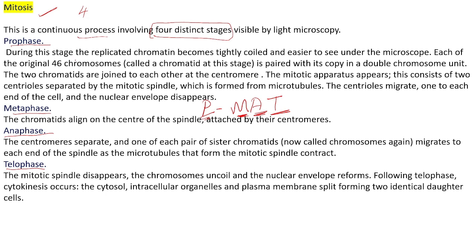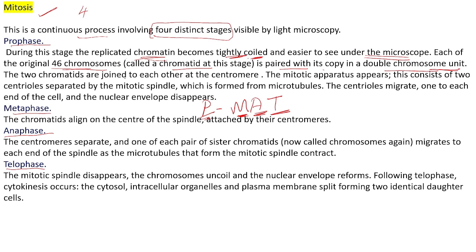During this stage, the replicated chromatin, what is chromatin? That is our chromosome. The replicated chromosome becomes tightly coiled and easier to see under the microscope. Each of the original 46 chromosomes or chromatids is paired with its copy in a double chromosome unit.